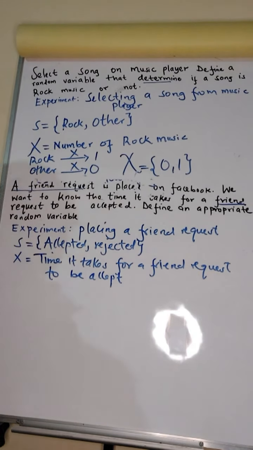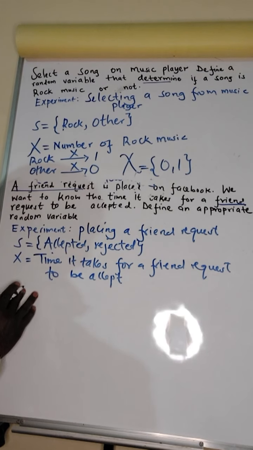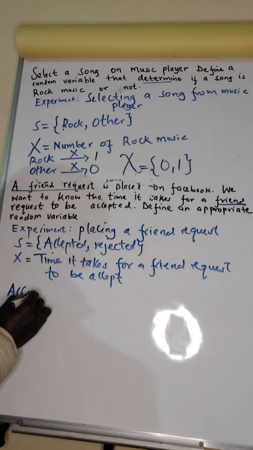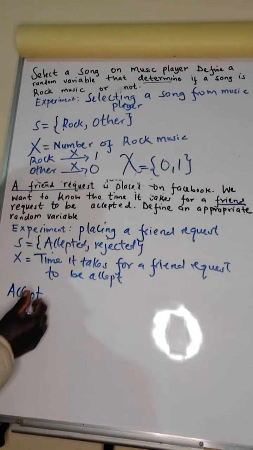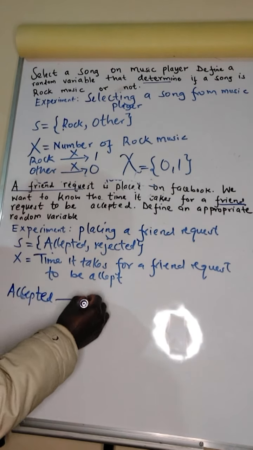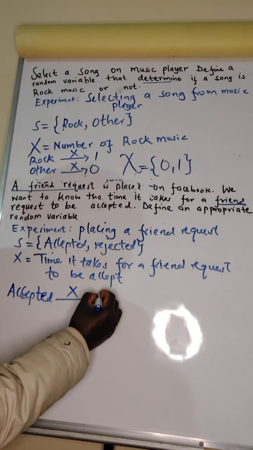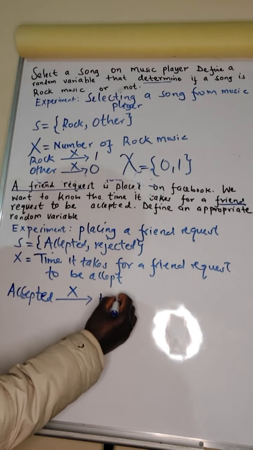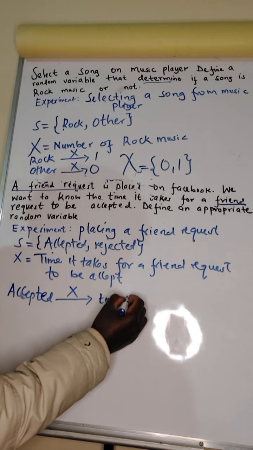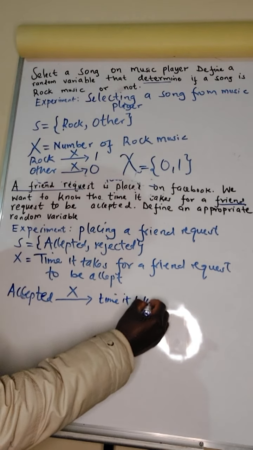Sometimes, coming up with the space of a random variable is difficult for some people. Now, if a friend request is accepted, that is one of the outcomes, then this random variable returns the time it takes to be accepted.